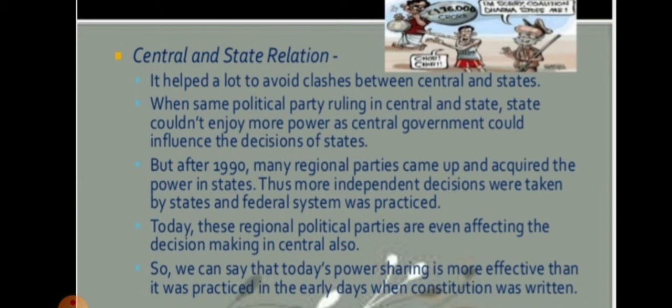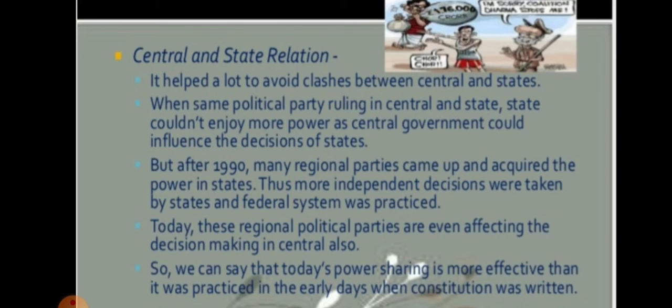Restructuring the central-state relations is one more way in which federalism has been strengthened in practice. For a long time, the same party ruled both at the central level and in most of the states. This meant that the state governments did not exercise their rights as autonomous federal units. All this changed significantly after 1990. This period saw the rise of regional political parties in many states of the country. This way, also, the coalition government came.